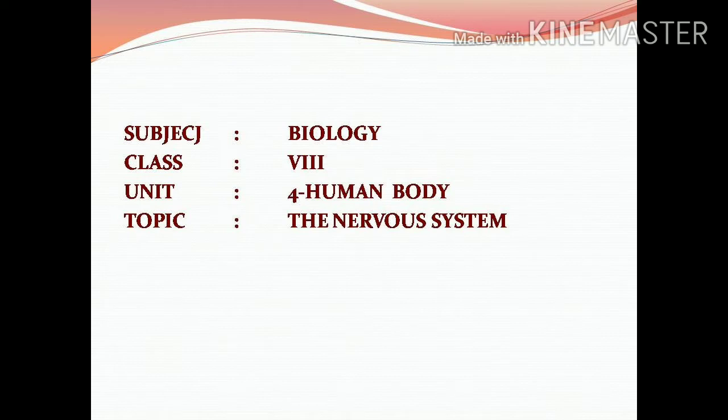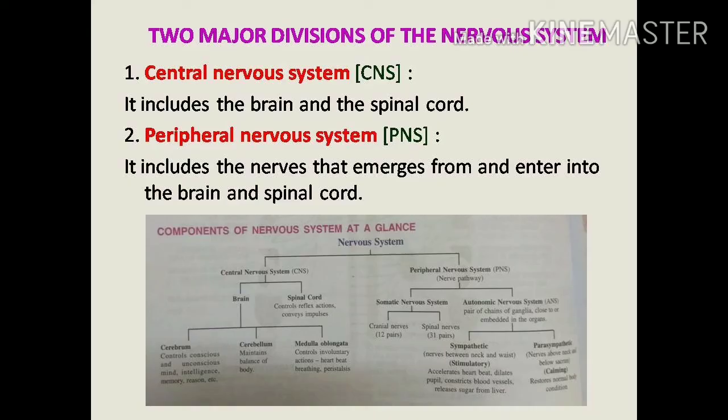Namaste students. In the previous class, in the nervous system, you have already learned the types of neurons and types of nerves. So these things you have already studied. Now we can study a little bit more things. That is the central part of our nervous system, that is brain and spinal cord. So we can study detail about the brain and spinal cord in today's class.